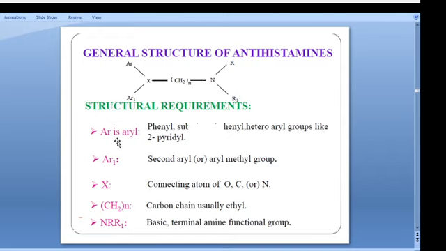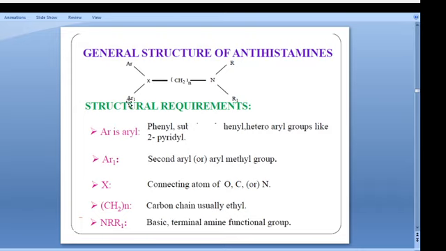This aryl group must be phenyl or phenyl substituted, or a heteroaryl group like 2-pyridyl.